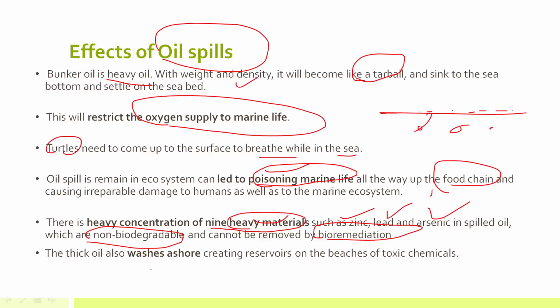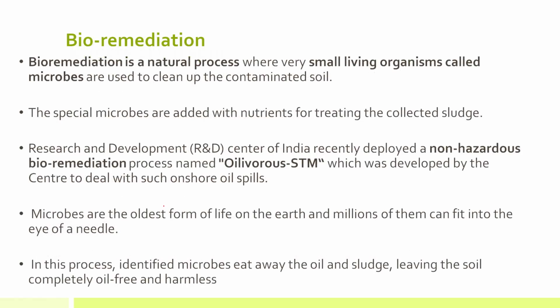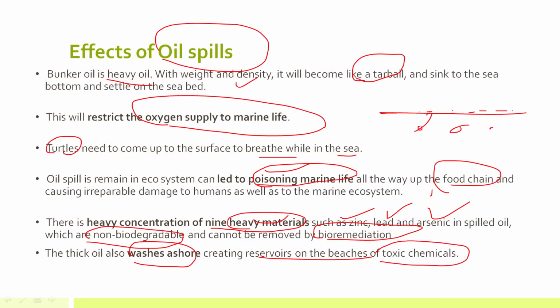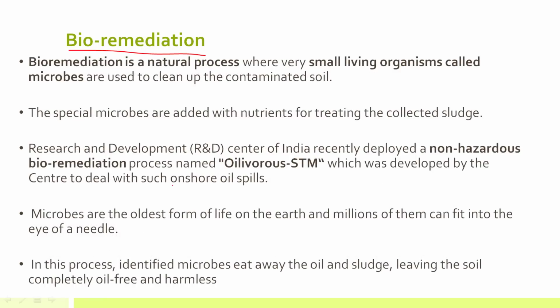Okay, and then the thick oil also washes ashore, creating reservoirs of toxic chemicals on the beaches. So it can also affect tourism, especially on the beaches near wherever this oil spill has occurred. So these are the main harmful effects of oil spill. Now we had discussed the term bioremediation, that heavy materials are non-biodegradable and cannot be removed by bioremediation. So let's discuss this term bioremediation.